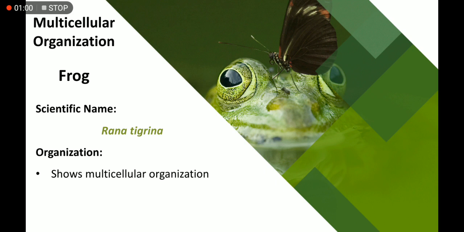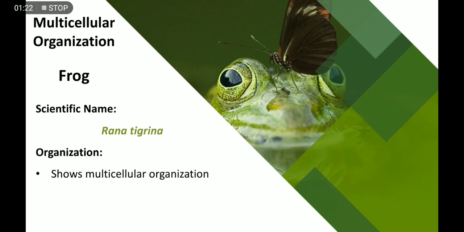The scientific name of frog is Rana tigrina. It shows multicellular organization. That means it consists of tissues, organs and organ systems.